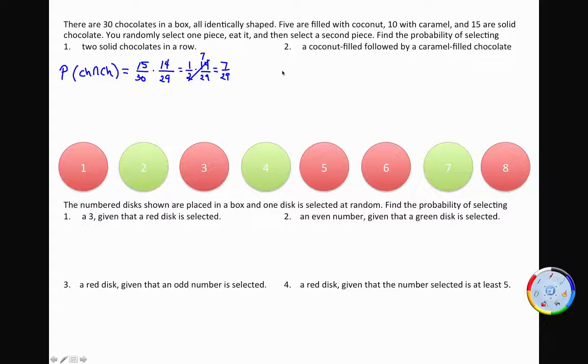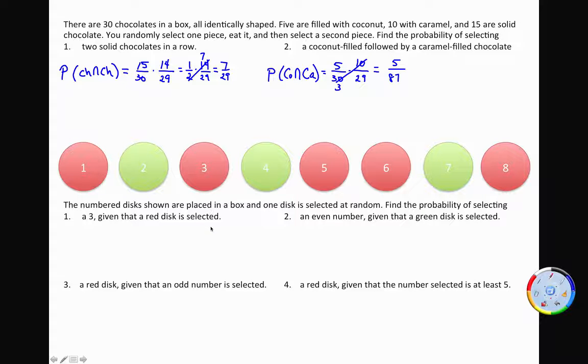All right, what's the probability of selecting a coconut and then a caramel? Well, the probability of getting a coconut, there's 5 coconut out of 30. But once you eat a chocolate, there's only 29 left. Now, all the caramels are left, so there's still 10 caramels. And then just simply simplify. So 5 87ths.